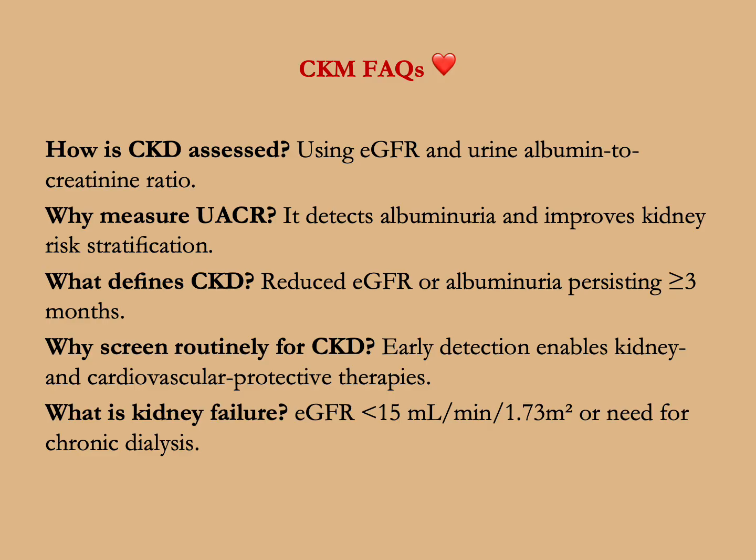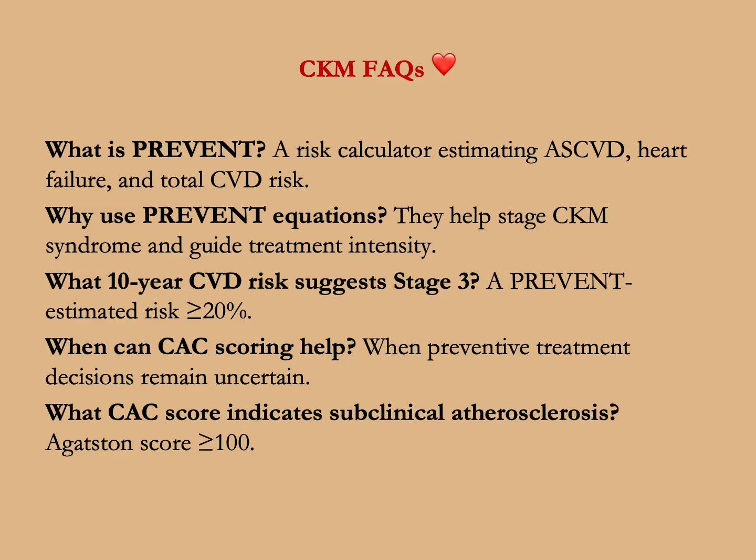Why screen routinely for CKD? Early detection enables kidney and cardiovascular protective therapies. What is kidney failure? eGFR less than 15 mL per minute per 1.73 square meter body surface area, or the need for chronic dialysis.